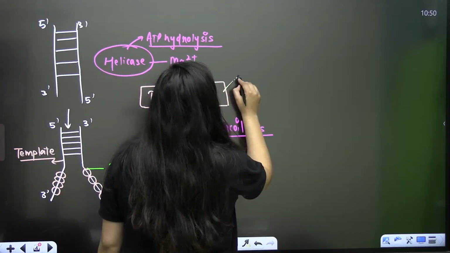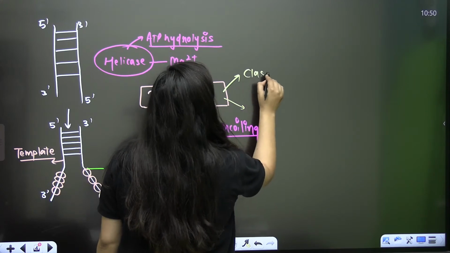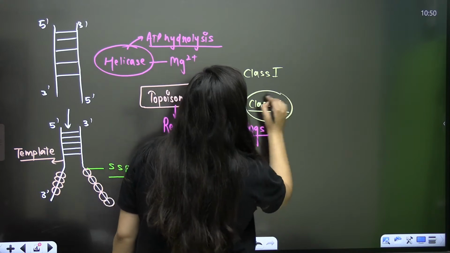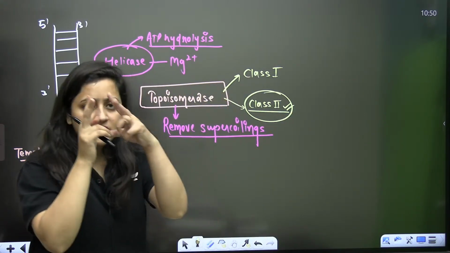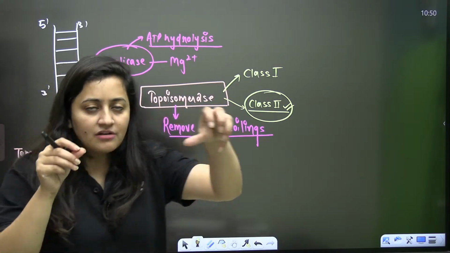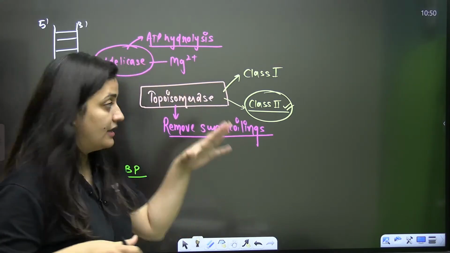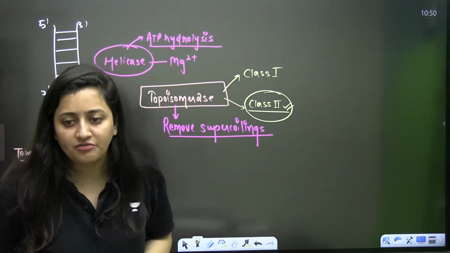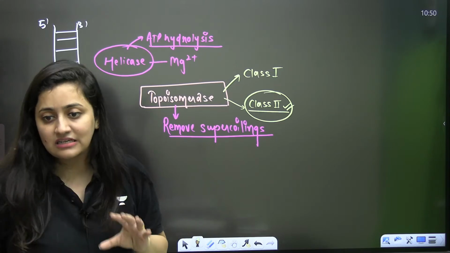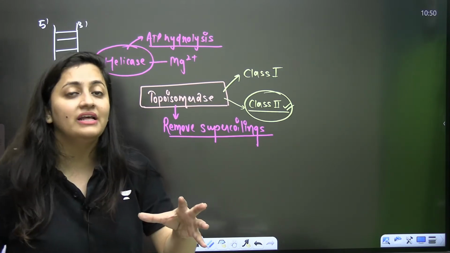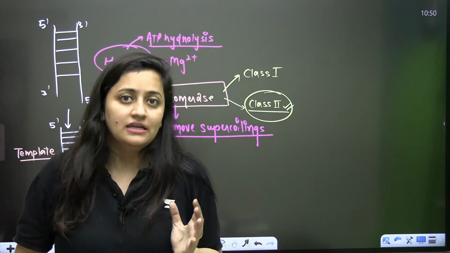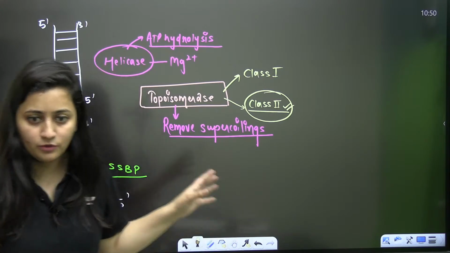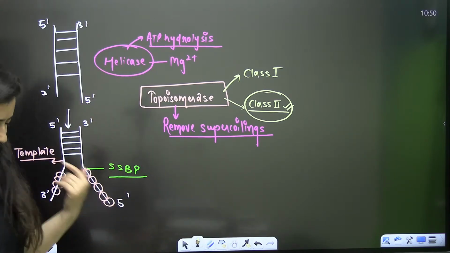As I said, in the case of topoisomerase you have two classes, class 1 topoisomerase and class 2 topoisomerase. Class 2 topoisomerase can cut both the strands of DNA, remove that coiling, and again join the DNA. And class 1 topoisomerase can cut only one strand of DNA. That's what we have studied in the last class as well. Whatever I am telling you now, we have covered in the last class, because I just want you to be in that flow. That's why I'm explaining it again. So up to this part, all clear?